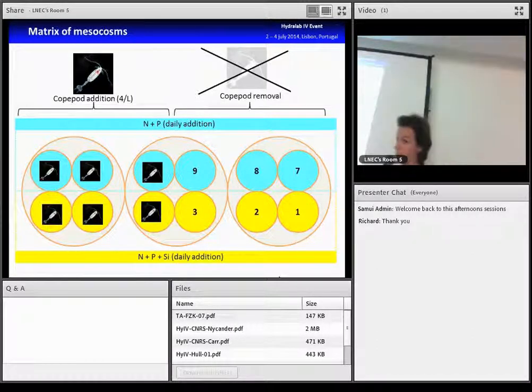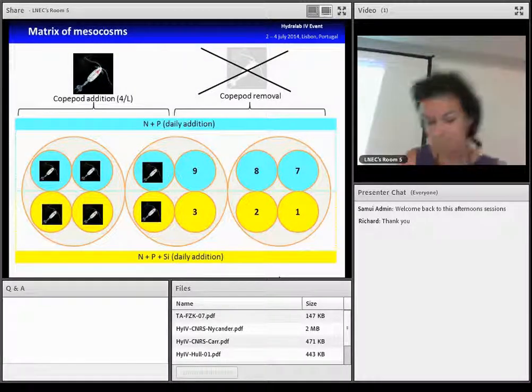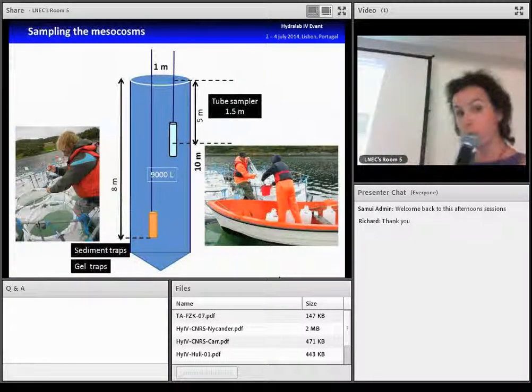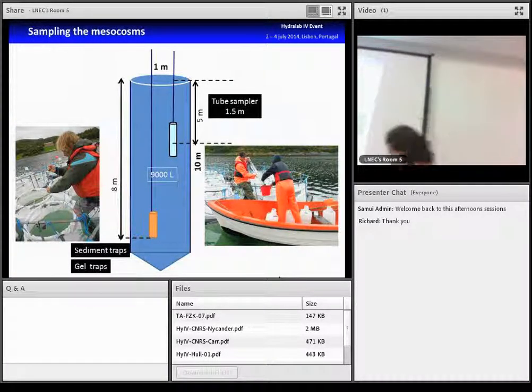So the sampling in the mesocosms. Mesocosms are 10 meters deep with a diameter of 1 meter, which corresponds to around 9,000 liters. Every 3 days of the experiment, over 1 month, we sample the water in the mesocosms in the first 5 meters using a tube sampler of 1.5 meter, and we collected all the dissolved and particulate matter for analysis.